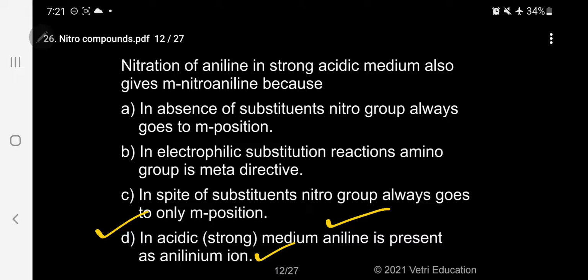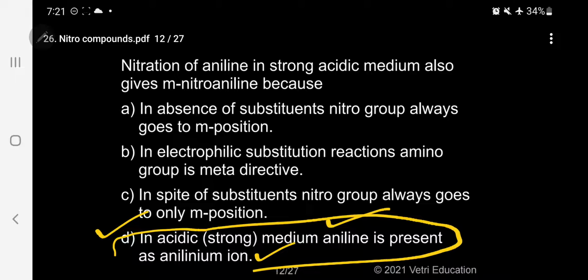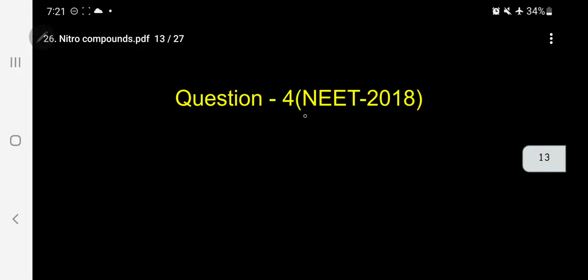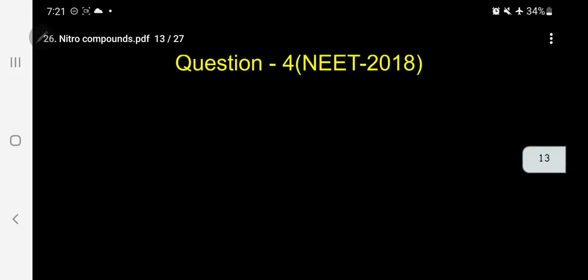So what is the correct answer? Kindly follow. Probably D may be the correct answer. Let us see now the reason for that. Kindly follow. What is happening in this case? Let me take now aniline.